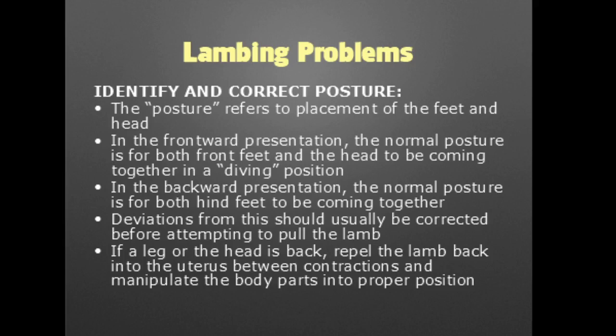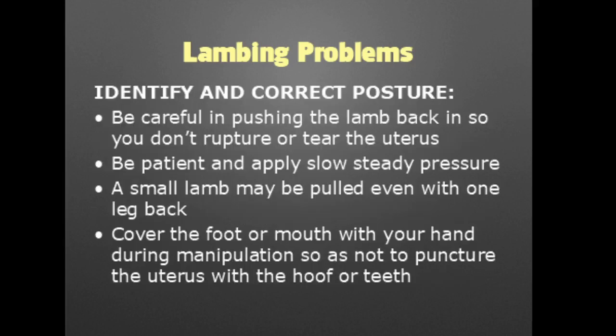If a leg or the head is turned backwards, we should repel the lamb back into the uterus between contractions and manipulate the body parts into a proper position. Be careful in pushing the lamb back so you don't risk rupturing or tearing the uterus. We need to be patient and apply slow, steady pressure. If the animal is small, like a small lamb, it may be pulled even with one leg back.